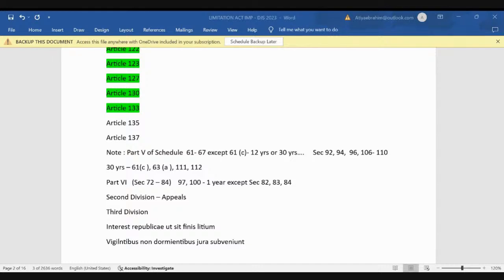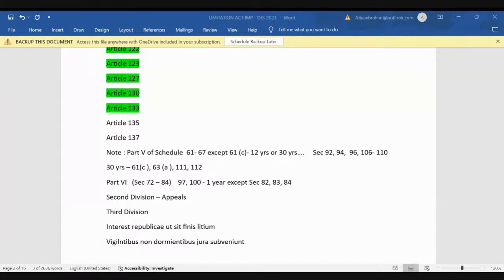So the first thing I told you was that limitation is a statute of repose, peace and justice. It is there to quieten long possession and bar stale demands. The second part which you need to remember is that the limitation period, the Limitation Act, is barring my remedy but it is not extinguishing the right, right?